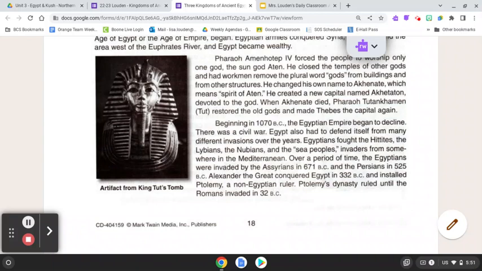Over a period of time, the Egyptians were invaded by the Assyrians in 671 BC and the Persians in 525 BC. Alexander the Great conquered Egypt in 332 BC and installed Ptolemy, a non-Egyptian ruler. Ptolemy's dynasty ruled until the Romans invaded in 32 BC.